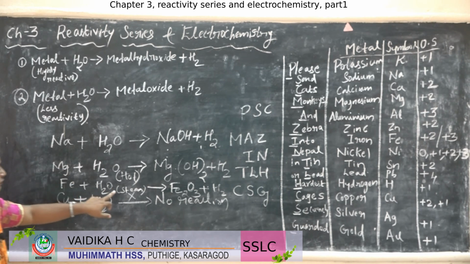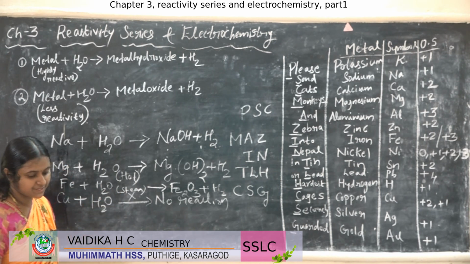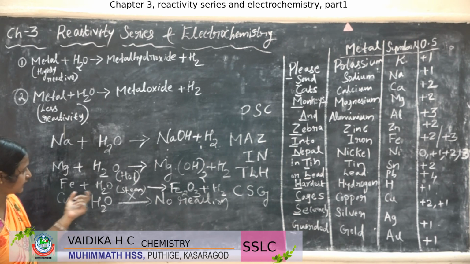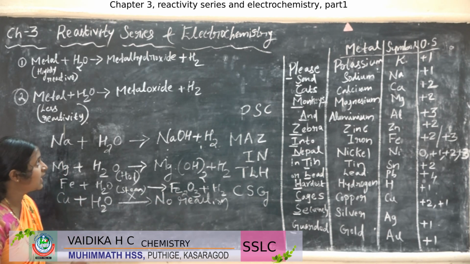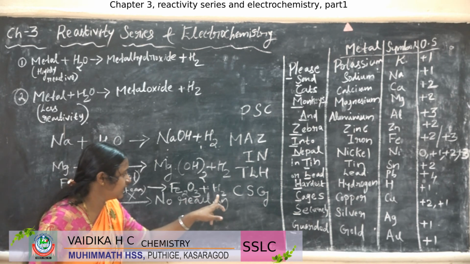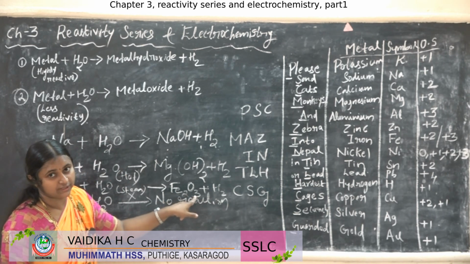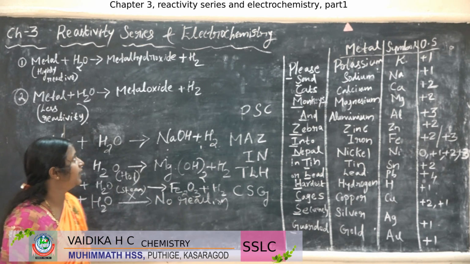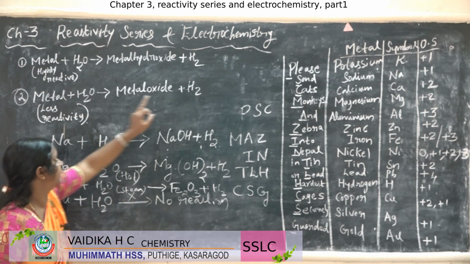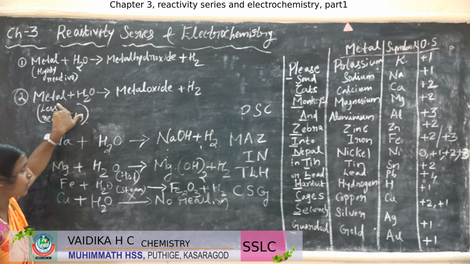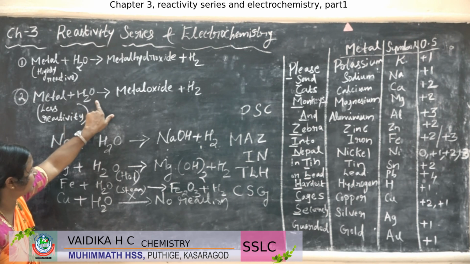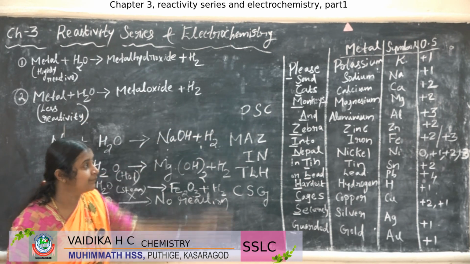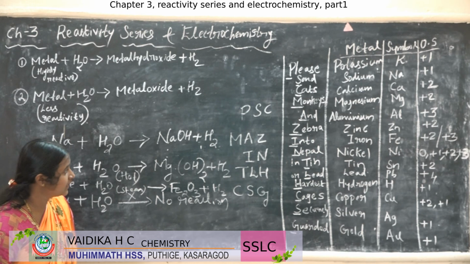And the next reaction is iron reacting with the water in the steam form, and it will give iron oxide with the liberation of hydrogen gas. Fe2O3, iron oxide, so the metal oxide. Why is this metal oxide formed? A metal with less reactivity, while reacting with water, gives the metal oxide and H2 gas, hydrogen gas.